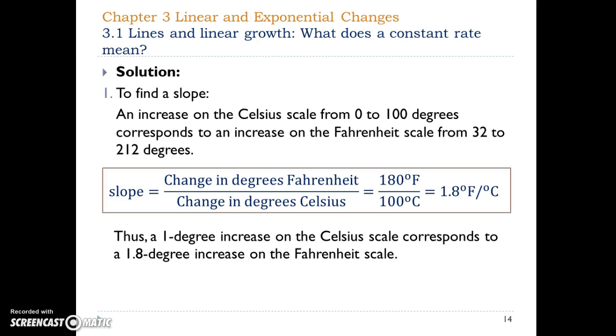The first step here is to find the slope. The increase on the Celsius scale from 0 to 100 degrees corresponds to an increase of Fahrenheit scale from 32 to 212 degrees. Here the independent variable is Celsius because we're converting from Celsius to Fahrenheit. Our input is going to be degrees in Celsius. Our output, or dependent variable, is going to be degrees in Fahrenheit.